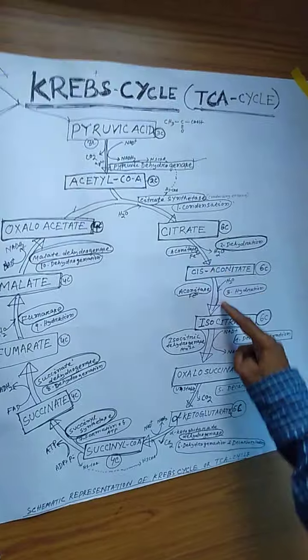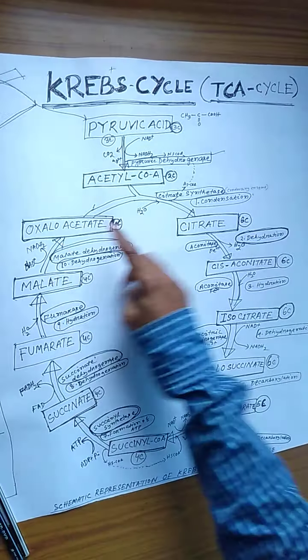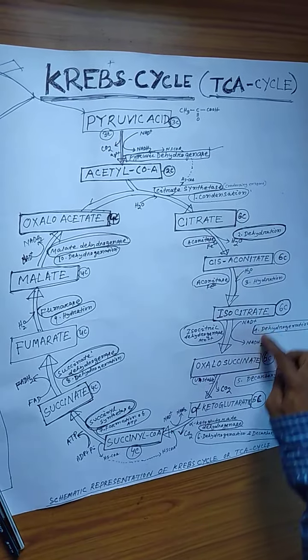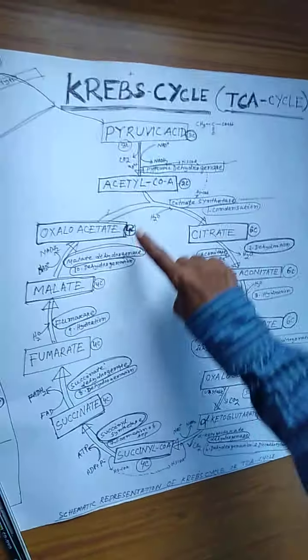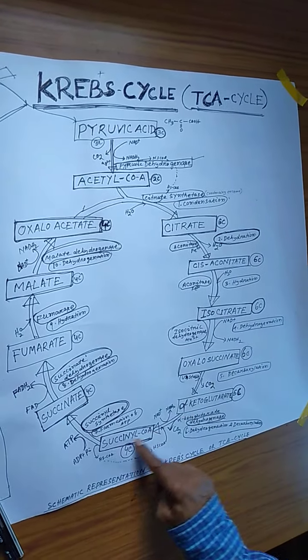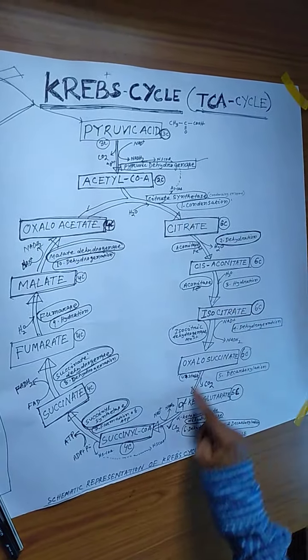These are the 10 steps, these reactions: hydration, dehydration, condensation, and so on, with the enzymes at each reaction step.